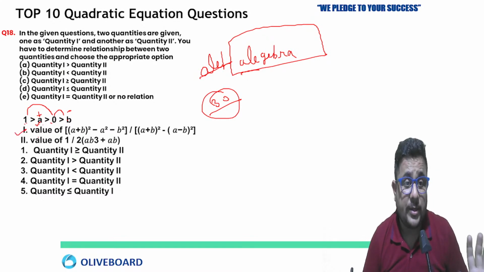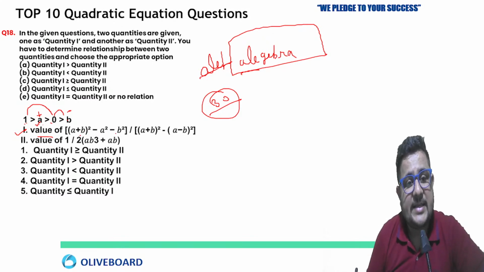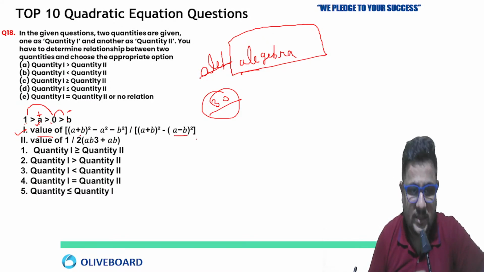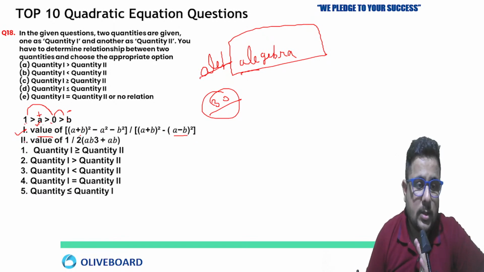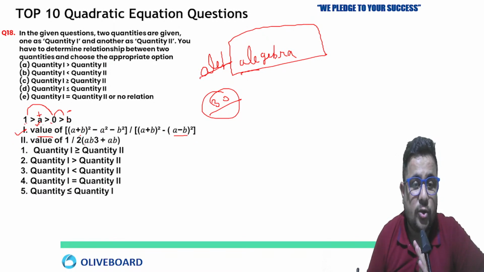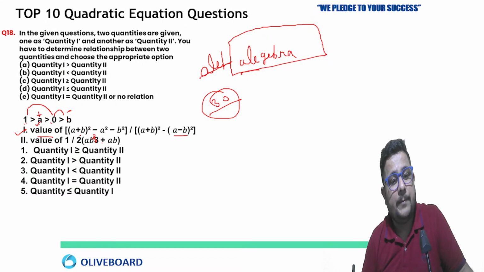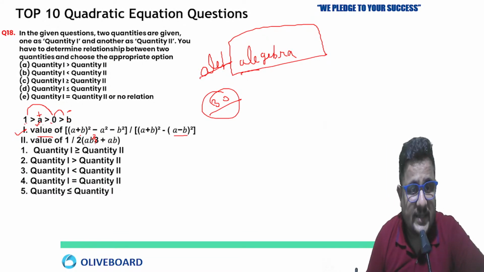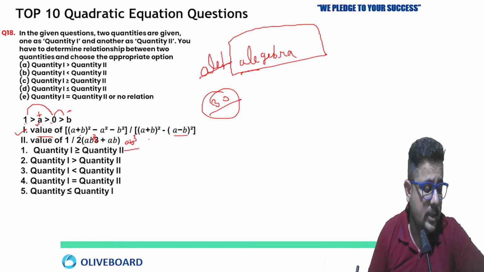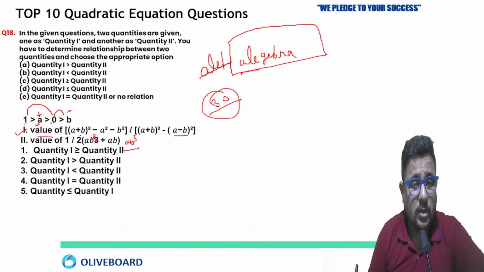Now the first quantity is what? Quantity comparison: the value of (a+b) whole square minus a square minus b square, by (a+b) whole square minus (a-b) whole square. This is what is given here. Now the second quantity: the value of 1 by 2 ab cube plus ab. So this is ab cube, not ab 3. Clear? So no need to get confused here. Okay, now just try to solve.